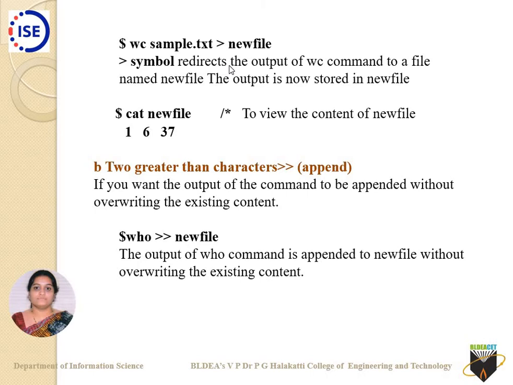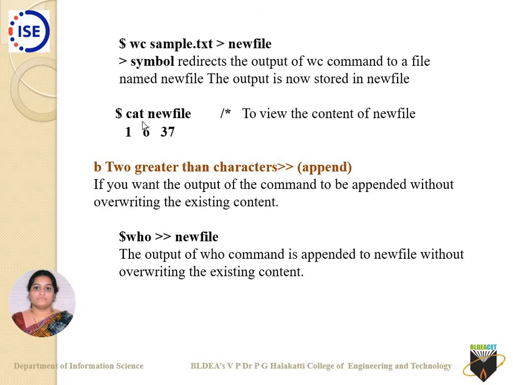Fine, got to know. wc and sample.txt, and if I press the enter key, it will list me 1 6 36. It will list me the output there. But I don't want that output to be displayed on the screen, so I use this greater than symbol there. What will happen? It will redirect the output of this to this particular file called newfile. If I want to know the output of this, what do I have to do?